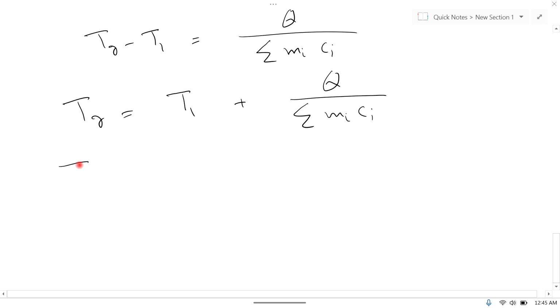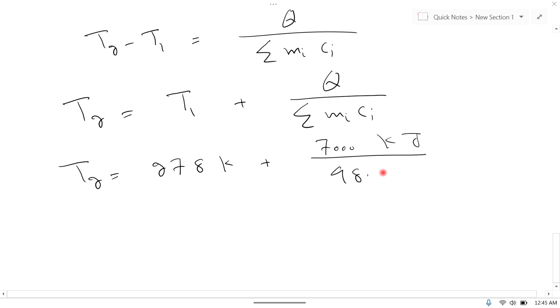So T2 is equal to T1 is 278 Kelvin plus Q is given to us as 7000 kilojoule, and summation of MiCi is 98.2 kilojoule per Kelvin. So this kilojoule will be cancelled with kilojoule. So T2 is equal to 278 Kelvin plus 7000 divided by 98.2